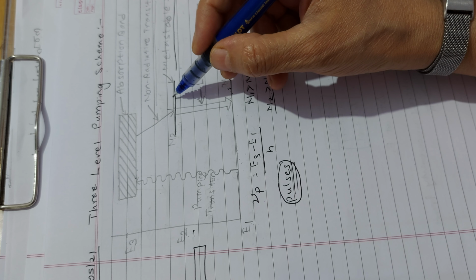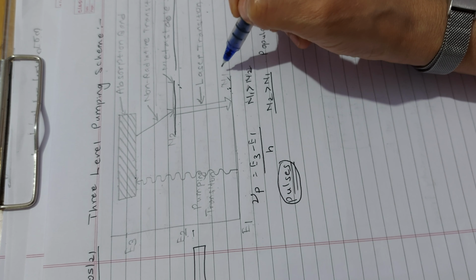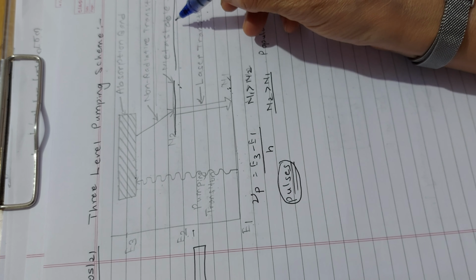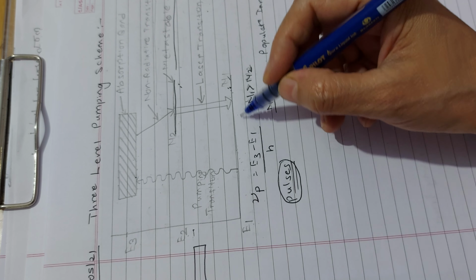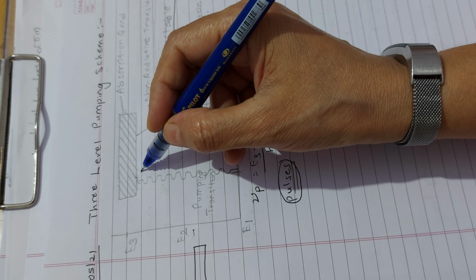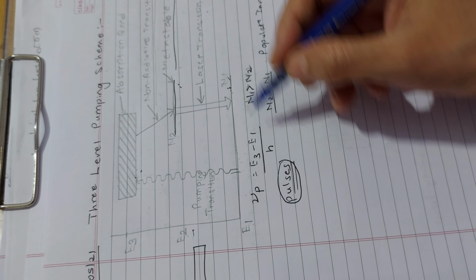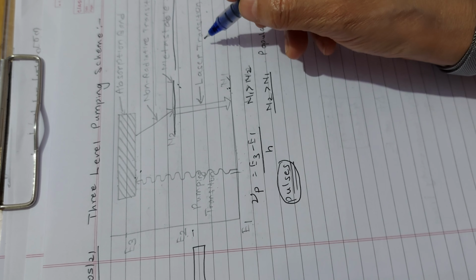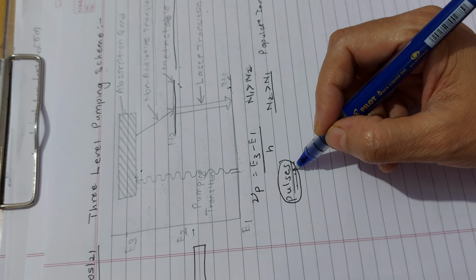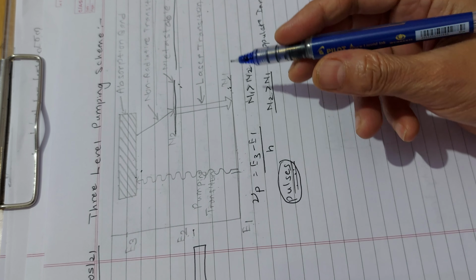the population of the ground state will start increasing, and population inversion will end. For it to happen again, you need to wait some more time for this to get flooded, and only then can you start pumping it over here. So you are going to get the laser transition, or the laser beam, in the form of pulses. That's the problem you face in the case of the 3-level pumping scheme.